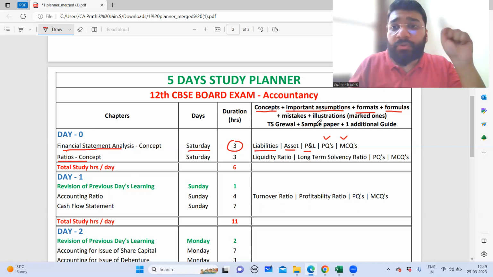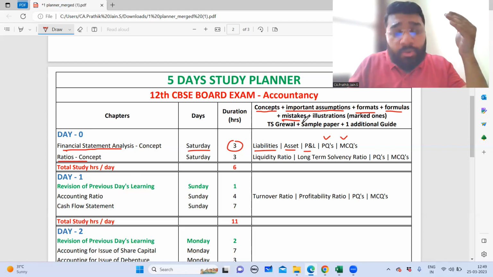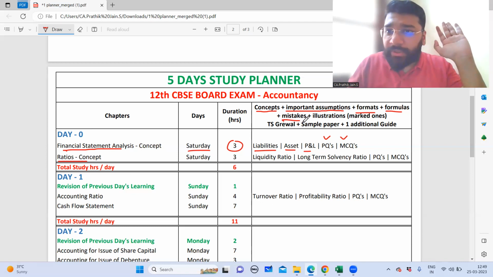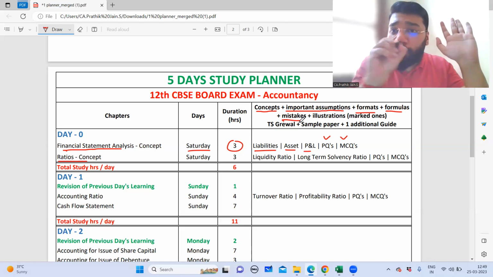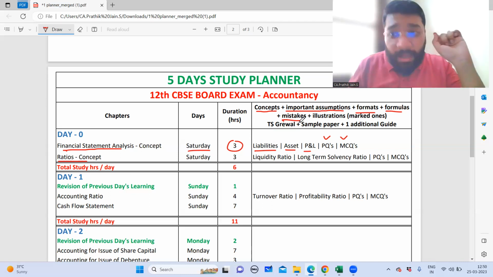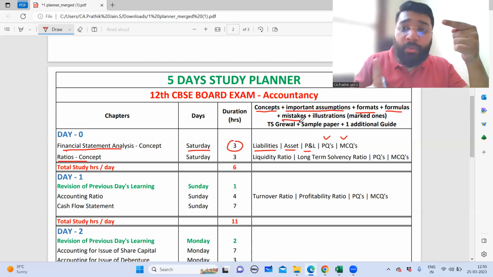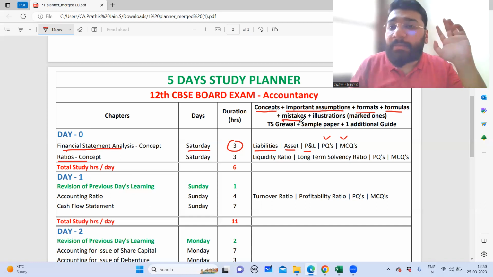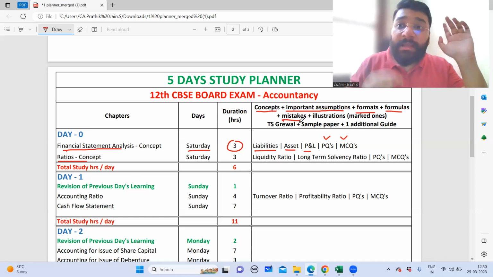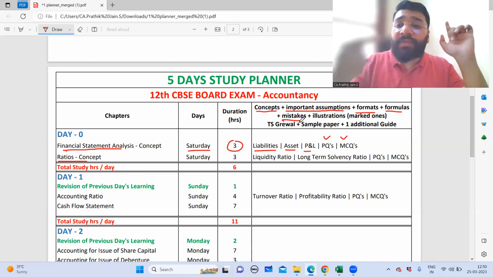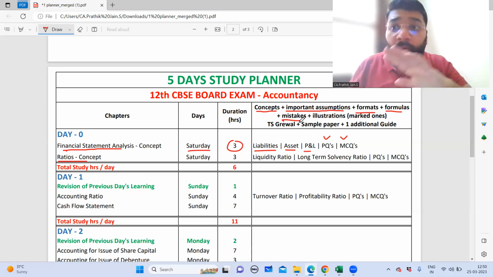Besides that, I asked you to mark and highlight all the mistakes in those questions. And I also told you that there are certain questions where you will be 80% in a position to do them, and only 20% or 10% could be a problematic point. Those problematic points you would have highlighted using the highlighter. So today, when you come across those questions, you will not go through the entire question, but only the 20-10% part which you had difficulties with. By that virtue, you will be in a position to do a very quick, fast revision of all the chapters.